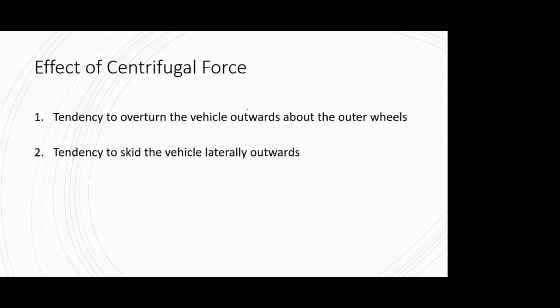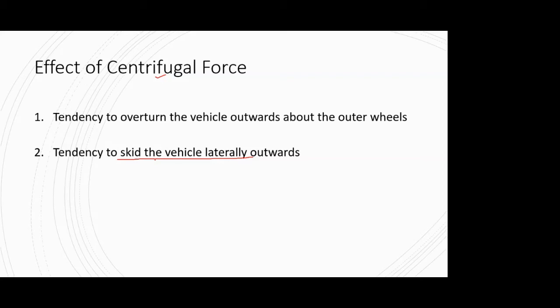And another thing that can happen is, if it is not overturning, then your vehicle may skid laterally. It's just off tracking. Many times, if you see on curves, especially on a highway curve, if a vehicle is traveling with high speed and the driver loses control, that vehicle directly goes into the median or the crash barrier, whatever is installed. It hits it straight away, because the vehicle is skidding laterally due to this centrifugal force. So these are the two main effects of your centrifugal force.